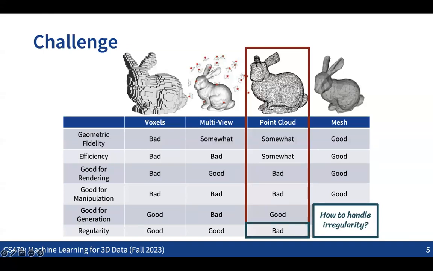So here the main question for the point cloud is how we are going to handle this irregularity of the data when designing architectures. And we will see that a very simple idea for handling the point cloud is actually quite effective in most cases. Obviously there are lots of ideas for making more complicated versions of the architectures. That's what we are going to see.